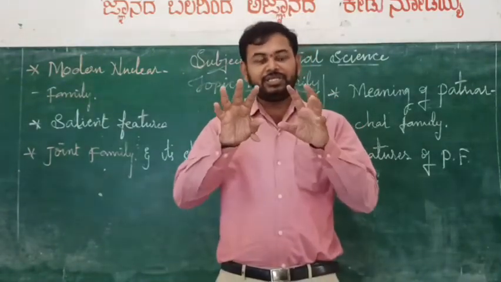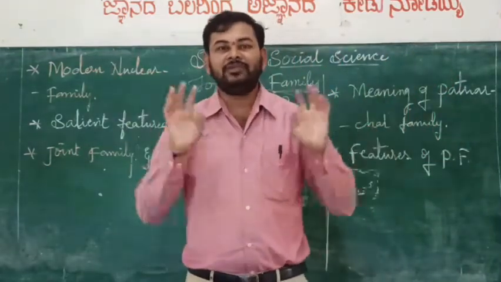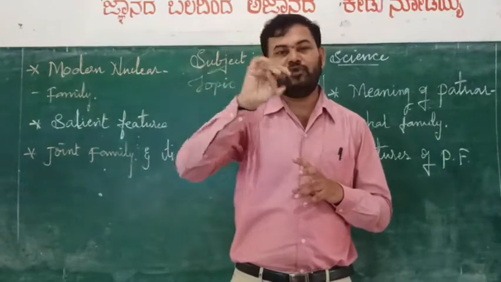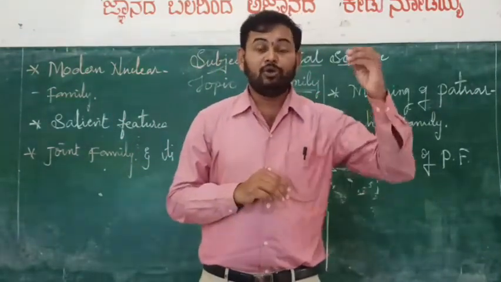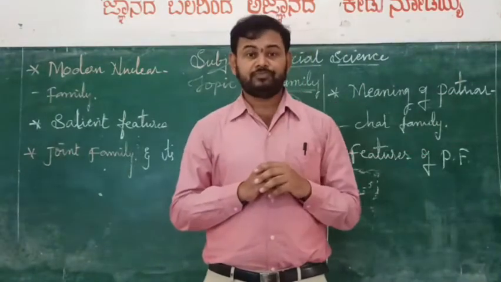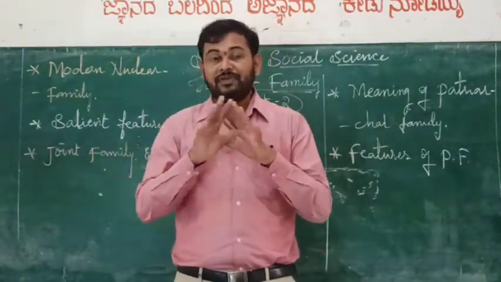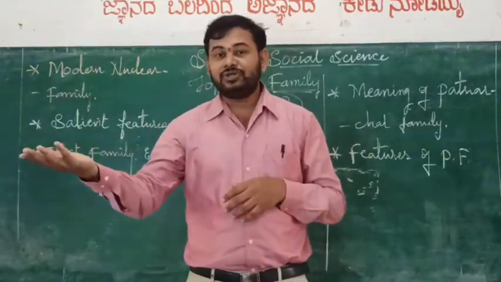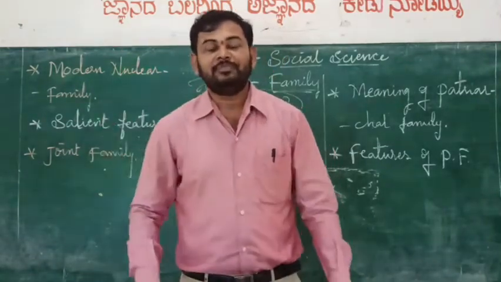See, just compare a joint family and a single family. A single family can be seen with only five or four members, whereas in a joint family we can see more than ten or fifteen members. So we cannot see any privacy in a joint family, but in a single family all the members have their own privacy.